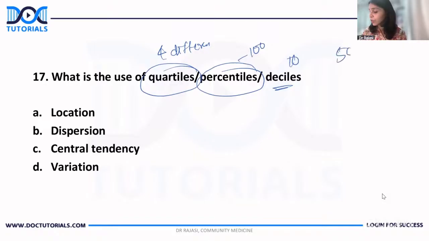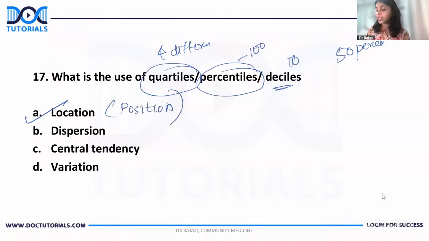Suppose you are saying that you got 50 percentile. That means compared to the first person or compared to the topper, you have scored 50% of what he or she has scored. So quartile, percentile, deciles, all these tell you about your position or location. Where exactly you are standing compared to the topper is what is given by quartile, percentile, and deciles.